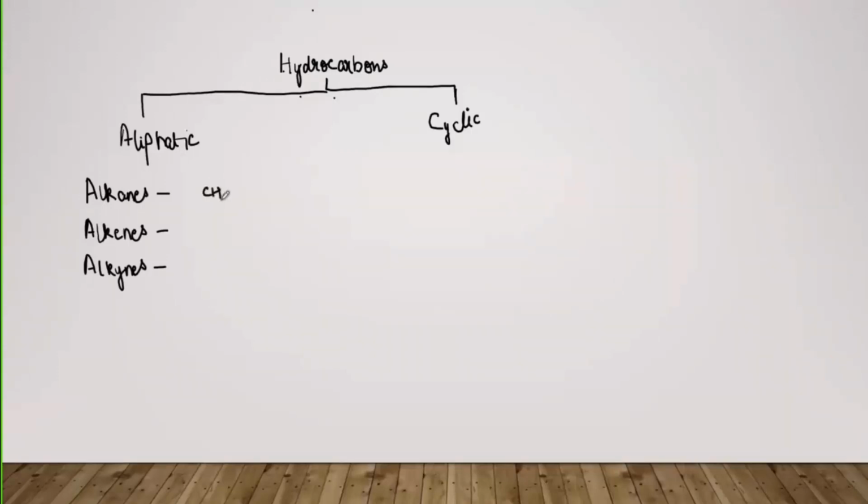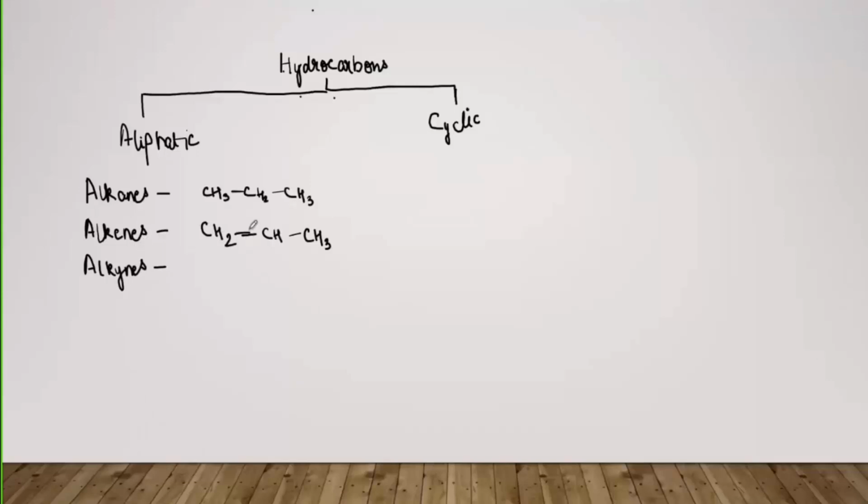Propane is CH3, CH2, CH3 because it has three carbon atoms. In the same compound, if we have one double bond, it becomes propene because this double bond is present. It is an alkene.